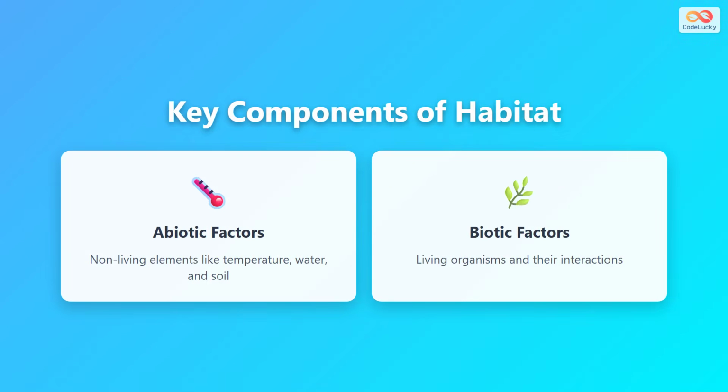Every habitat consists of two major components. First, we have abiotic factors, which are the non-living elements. These include things like temperature, amount of water available, soil type, sunlight, and air quality. Second, we have biotic factors, which are all the living organisms and their interactions. This includes plants, animals, fungi, bacteria, and how they all relate to each other through feeding, competition, and cooperation.